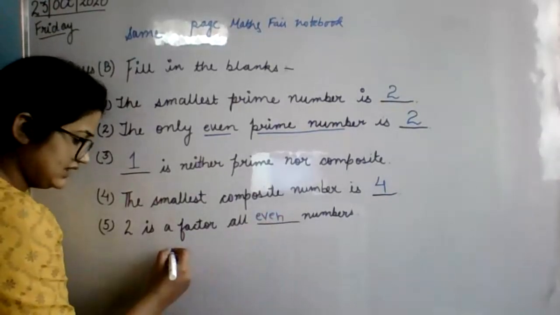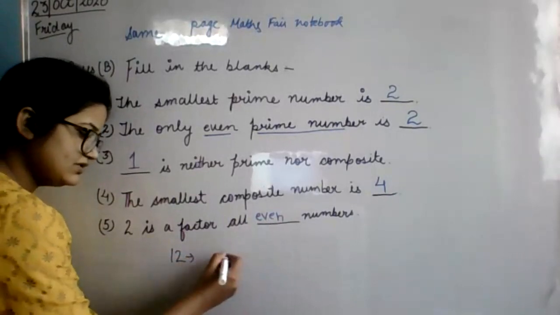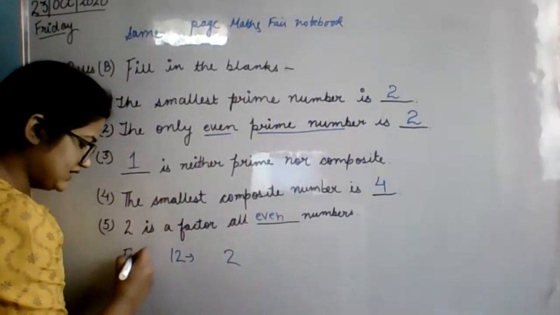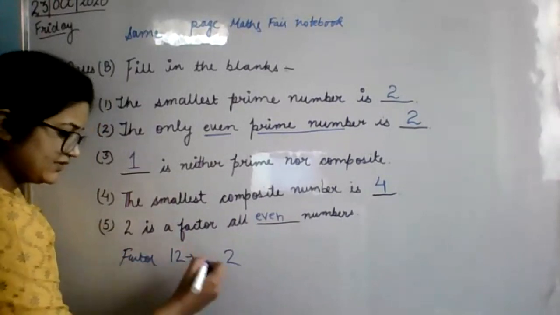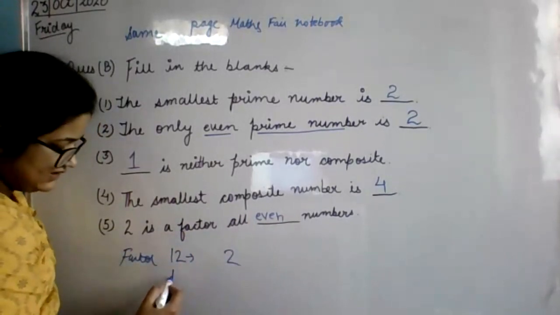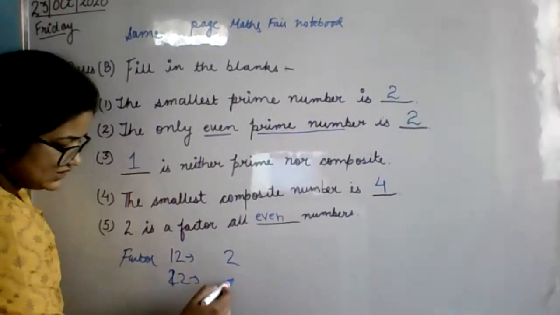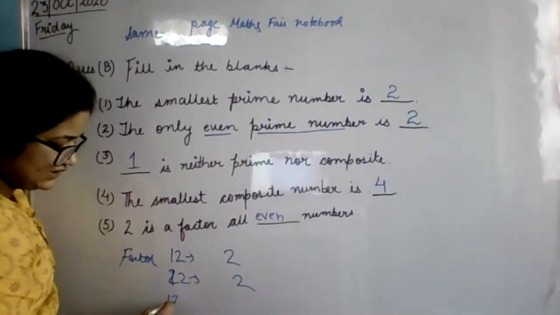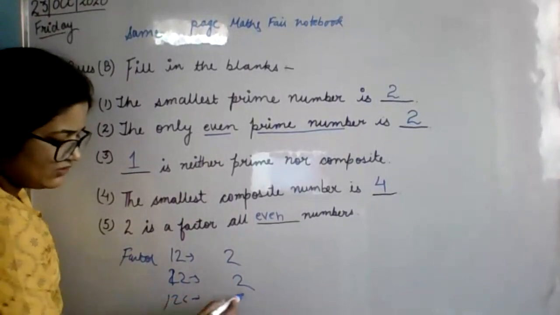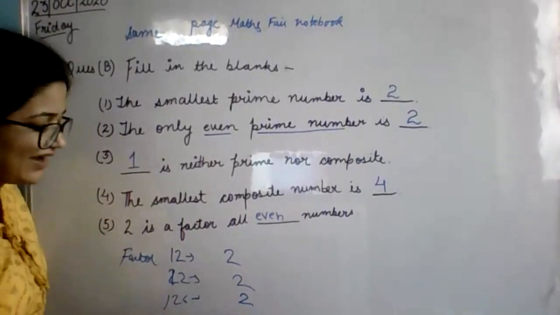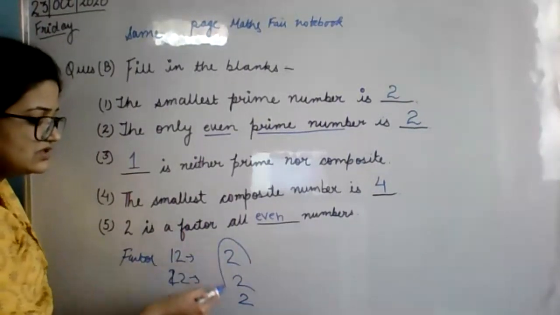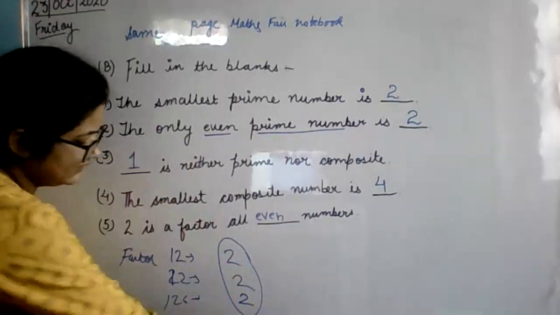If we take 12, then 2 is a factor of 12. Any even number, 22, if we take out the factors, then 2 is a factor. 126, 2 is one of the factors. So 2 is the common factor in all even numbers.